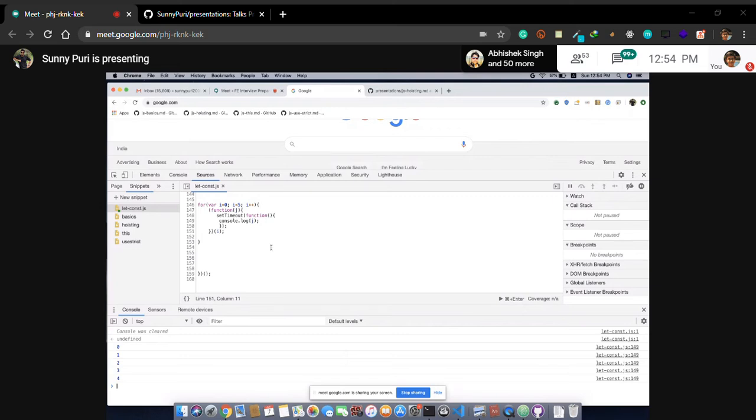See, in case of var, you're getting it. Why IIFE? It is a separate function, a self-executing function. So this is having a closure. Closure creates a copy. It is not referring to it. It has its own scope.